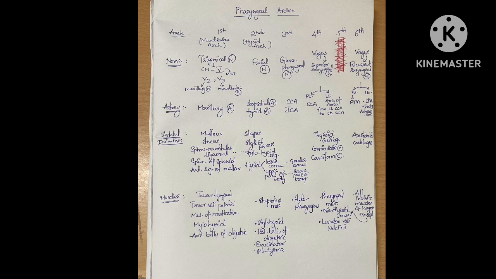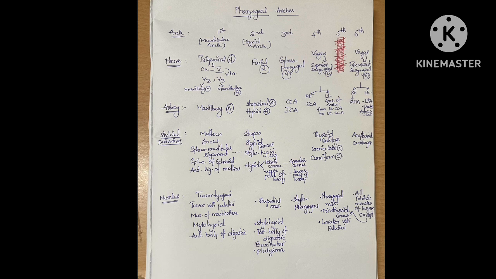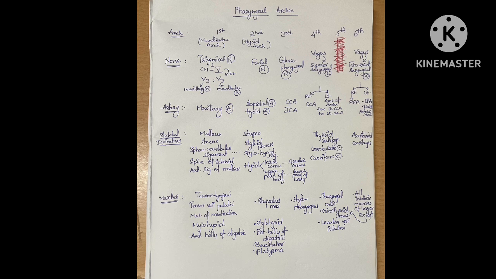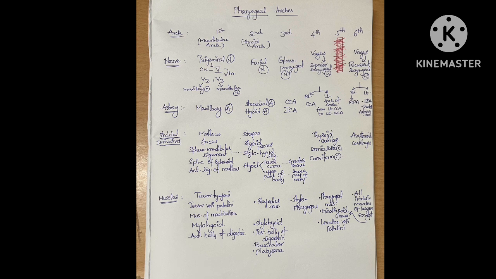It is tensor tympani and tensor veli palatini. A similar muscle, levator veli palatini, is in the fourth arch. Mylohyoid muscle in the first, stylohyoid muscle in the second. Anterior belly of digastric in the first arch, posterior belly of digastric in the second arch. Now muscles of larynx. See, cricothyroid muscle arises from fourth arch. All intrinsic muscles of the larynx except cricothyroid arise from sixth arch.